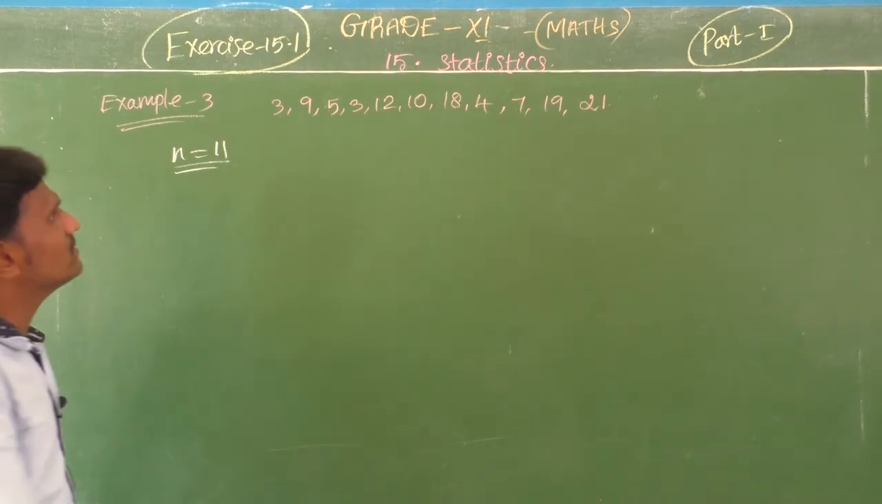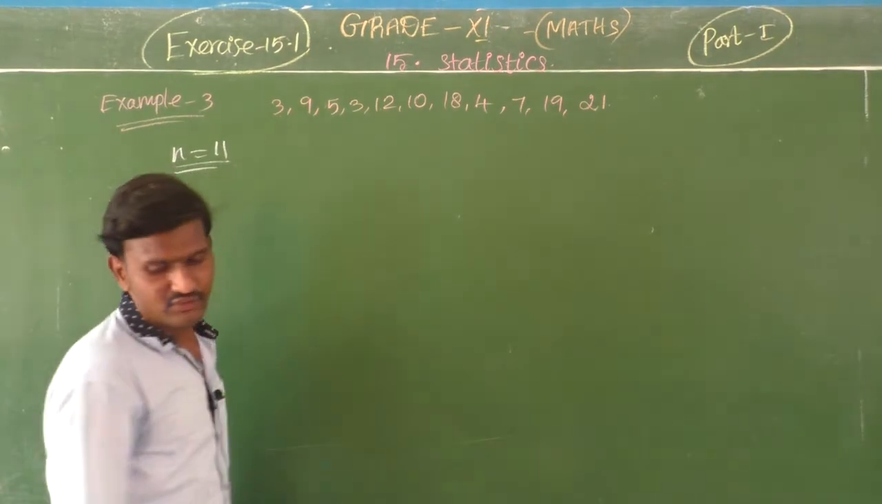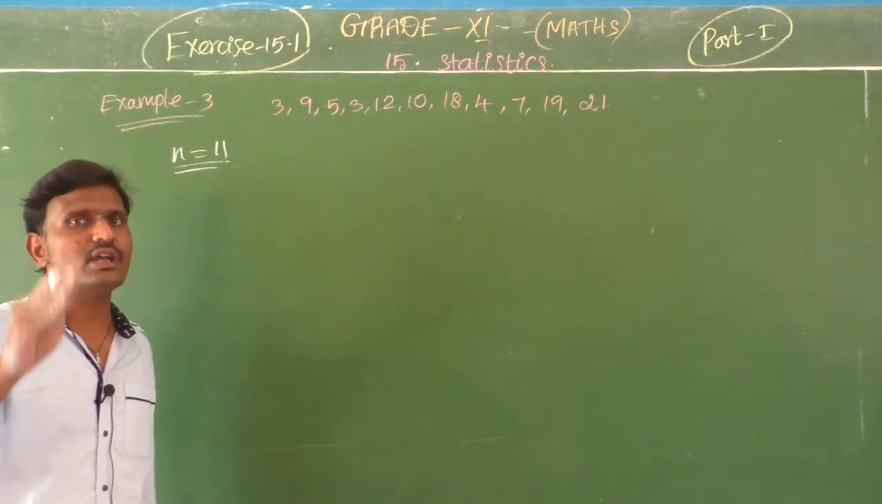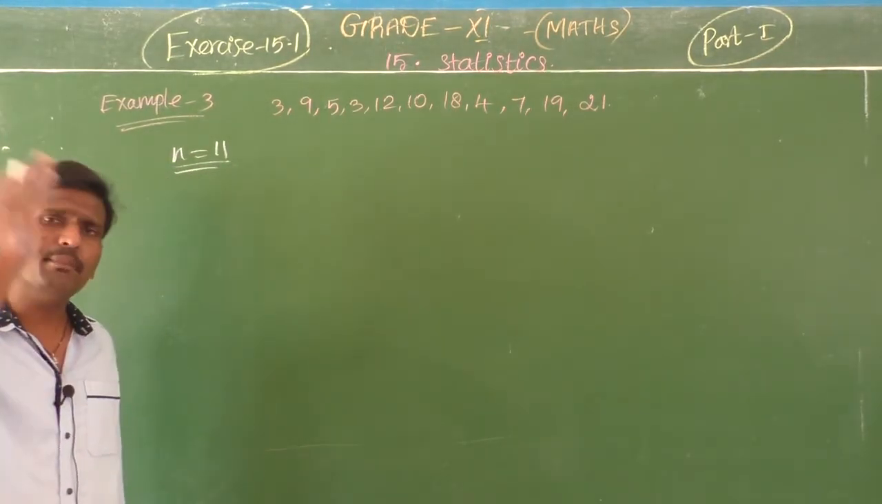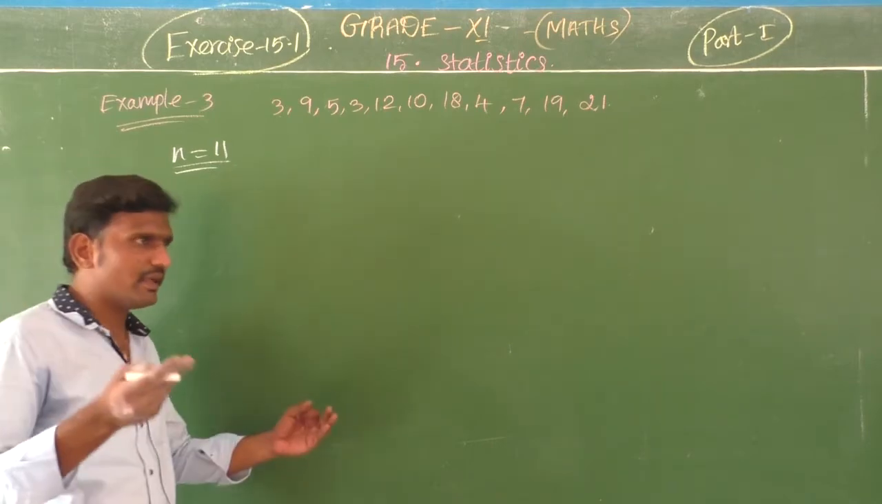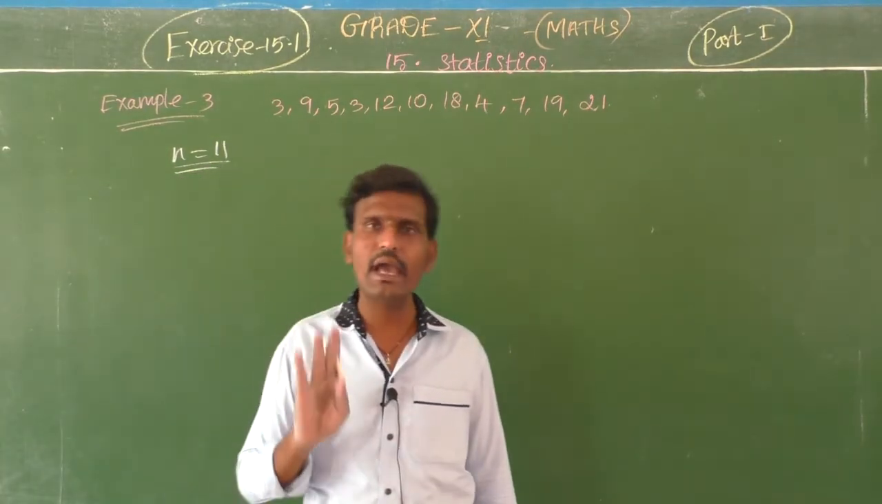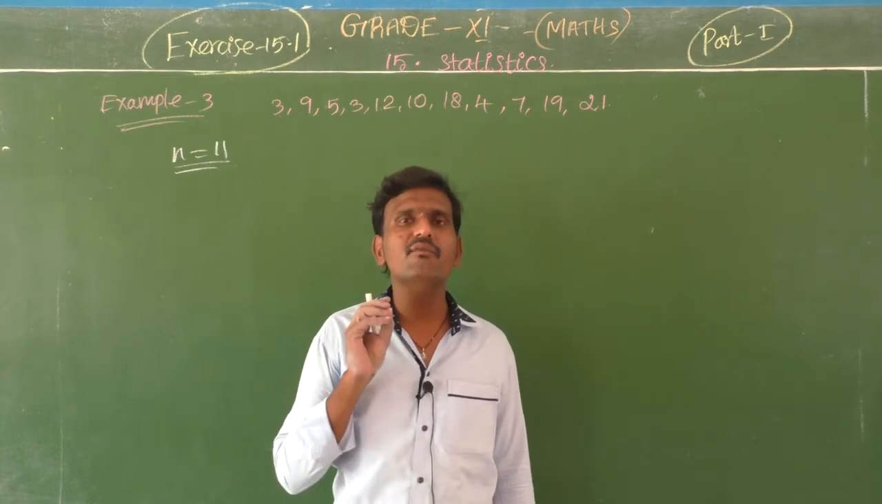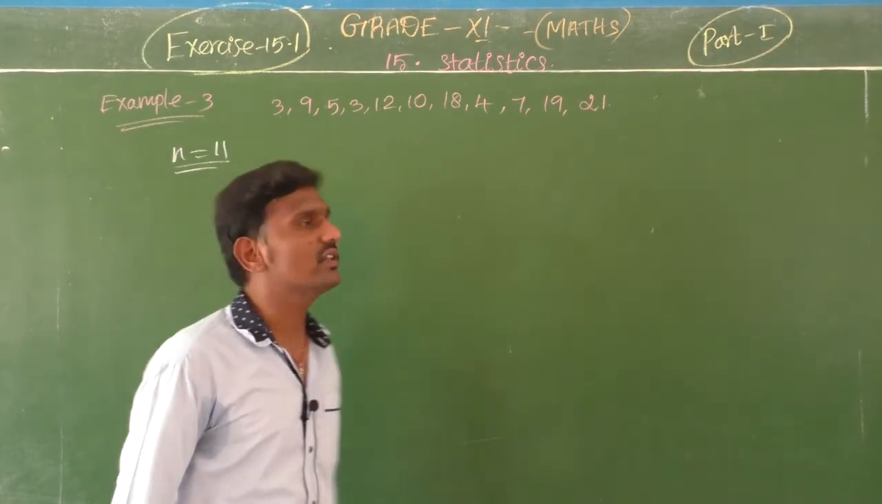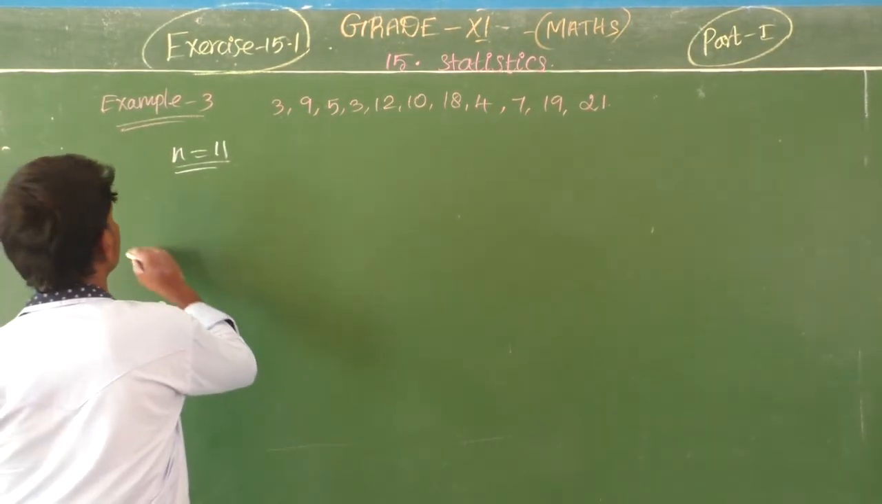Okay, this is very simple. First we should arrange the terms in order. When finding the mean it's not a problem, because we are going to add all the values, but here we are going to take a median. So for that we need to arrange the terms.